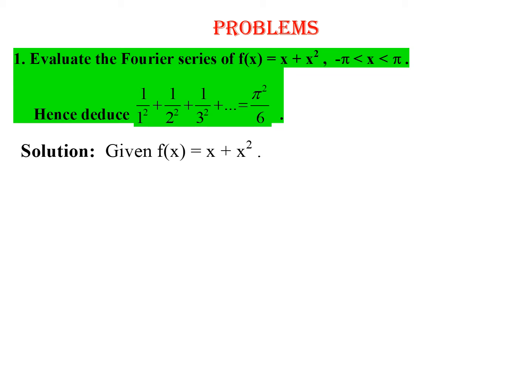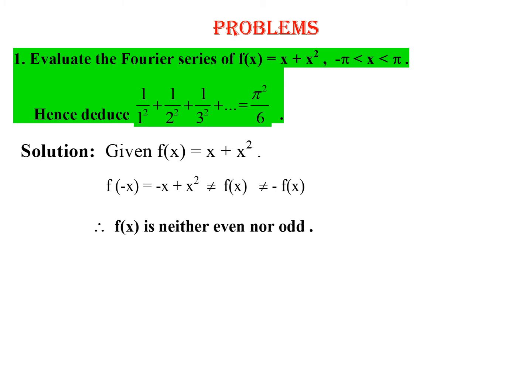Since here the interval is minus pi to pi, let us check whether the function may become even or odd. So for that we need to consider f of minus x. Here f of minus x is actually minus x plus x squared. But when we observe, it is not equal to f of x, nor it is equal to minus f of x. So this is neither even nor odd.